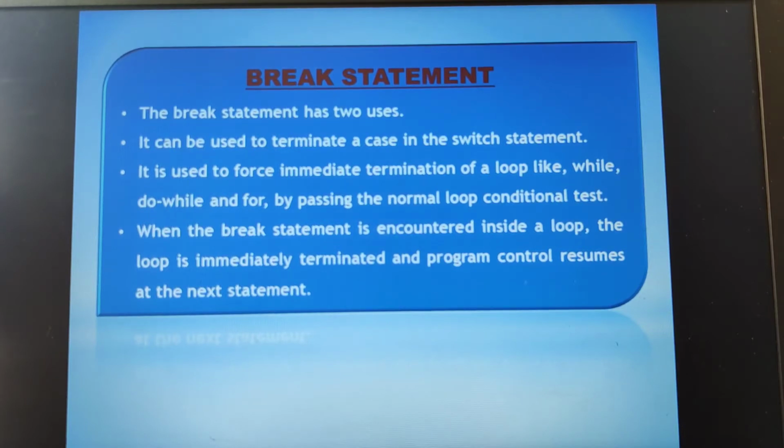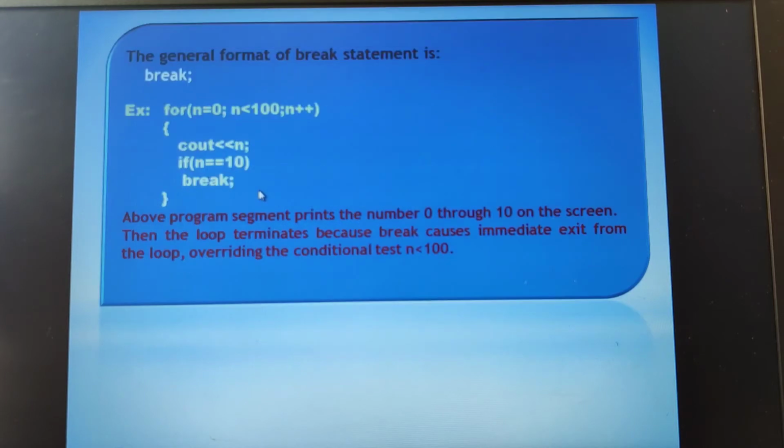The same way here also. Therefore, the main purpose of using the break statement, children, is to terminate the loop. It would be helpful to terminate the loop if any error is encountered. Suppose in between any error is encountered, then you can use the break statement. I hope you are able to understand.